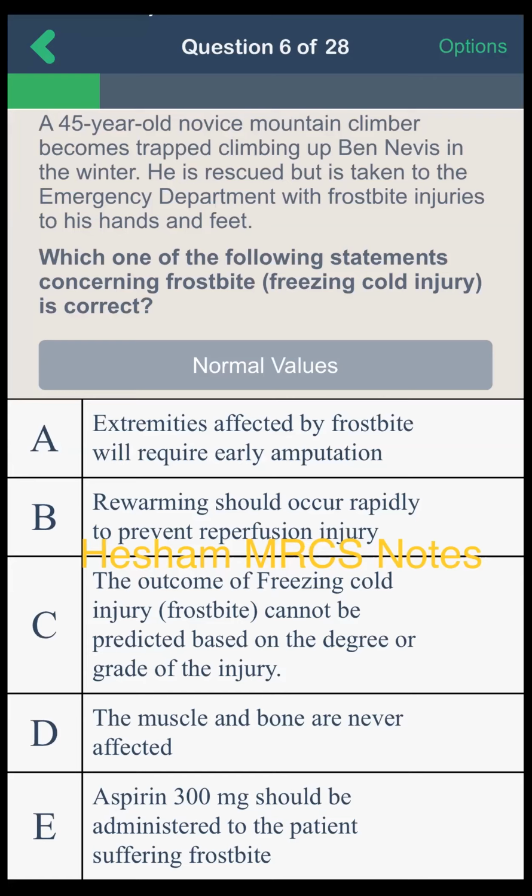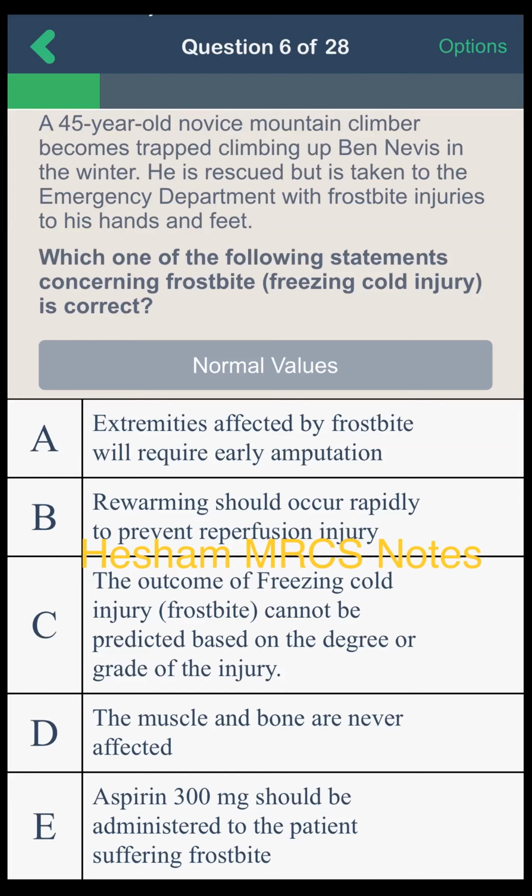A 45-year-old novice mountain climber becomes trapped climbing up Ben Nevis in the winter. He is rescued but is taken to the emergency department with frostbite injuries to his hands and feet. Which one of the following statements concerning frostbite, freezing cold injury is correct? Option A, extremities affected by frostbite will require early amputation.